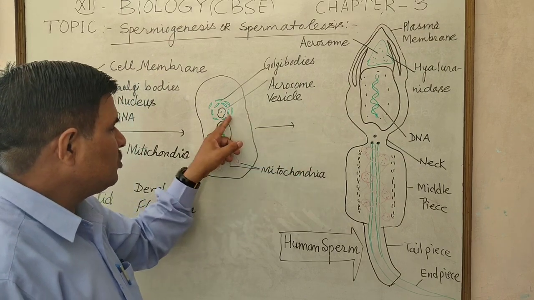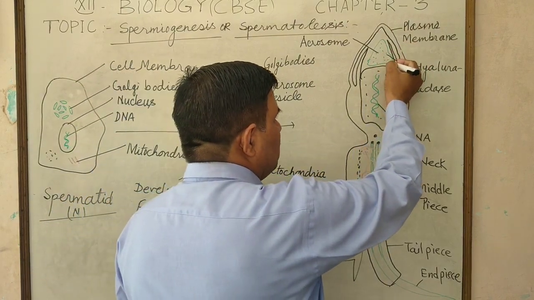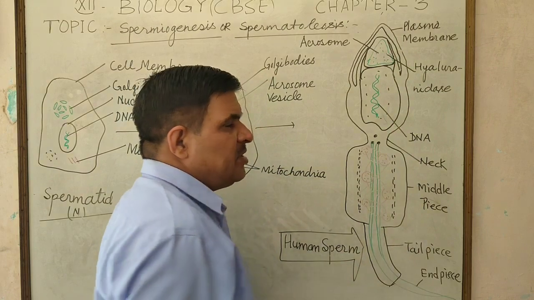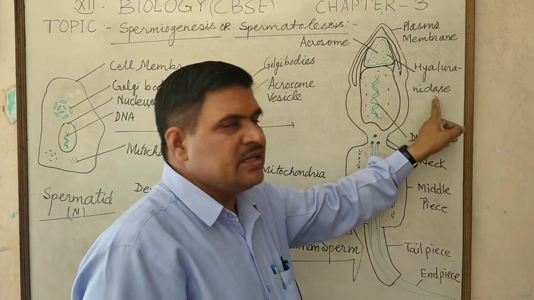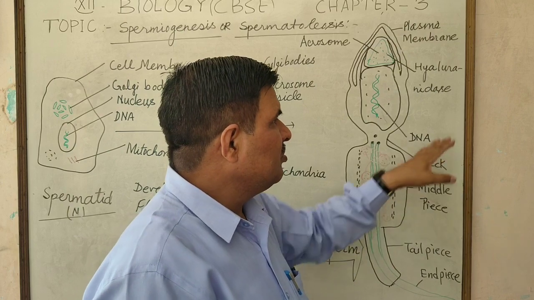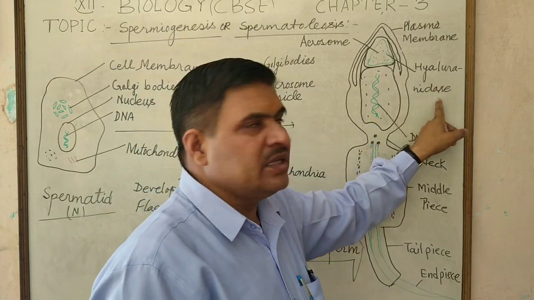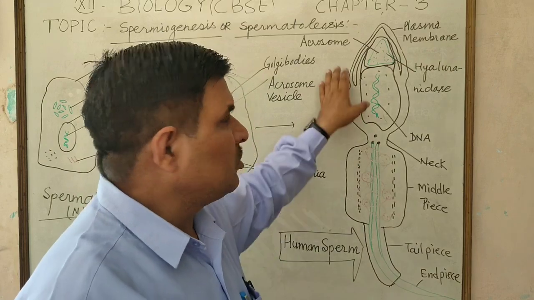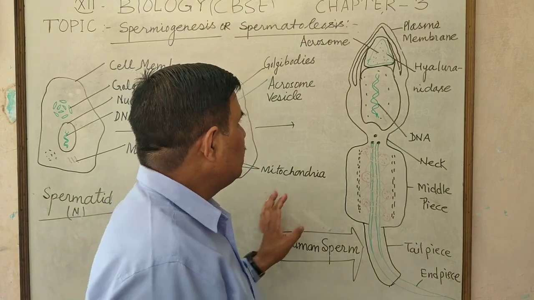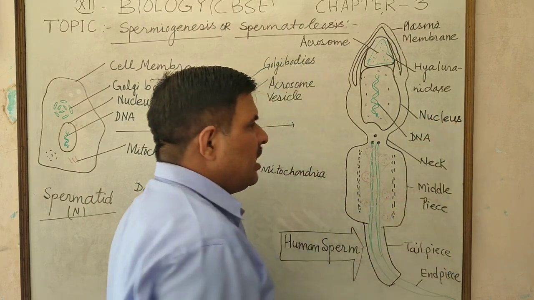Later, this acrosome vesicle makes the acrosome cavity, and the acrosome cavity contains the hyaluronidase enzyme, which penetrates the thick wall of the ovum. The plasma membrane surrounds the head part, which contains the nucleus, and this nucleus contains only DNA as genetic material.